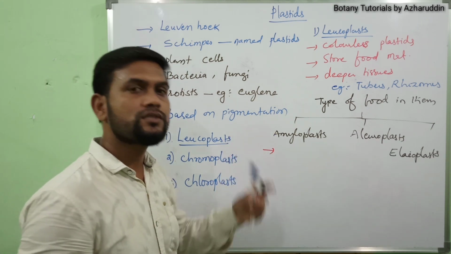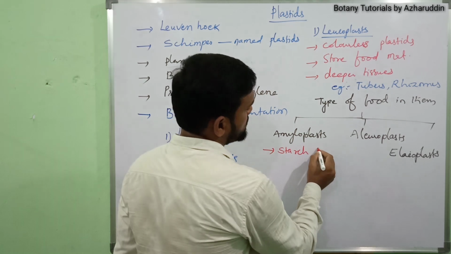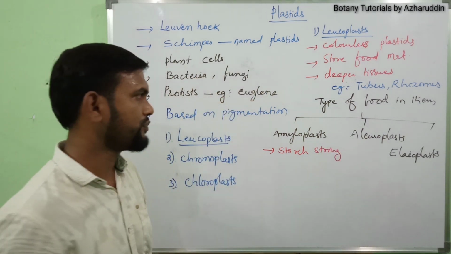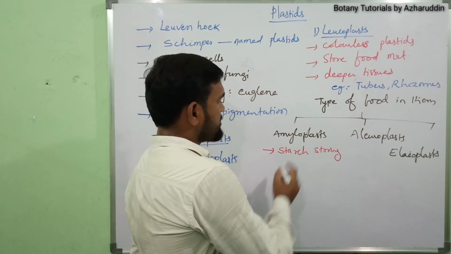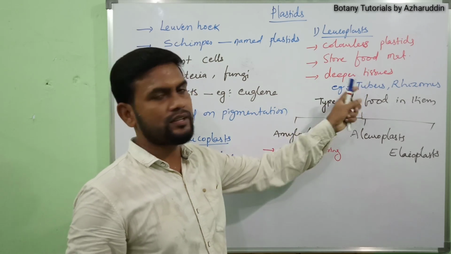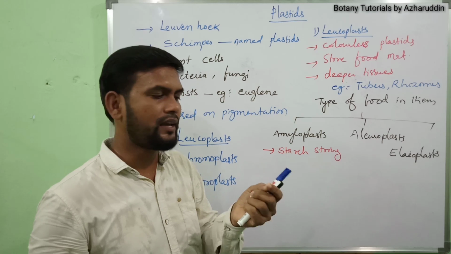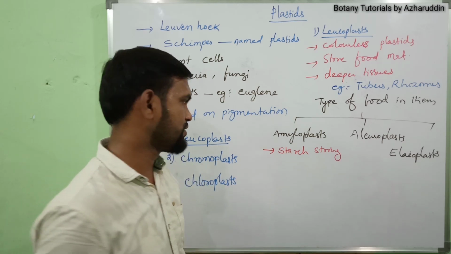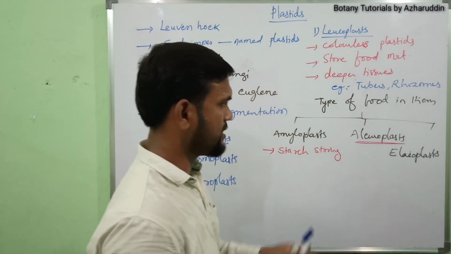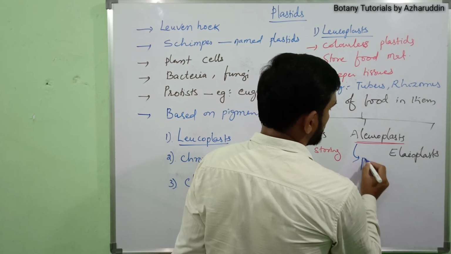The first type, amyloplasts, store starch. They are starch storing leucoplasts. Examples are tubers, and they are also found in grains like rice and wheat. Aleuroplasts store proteins.